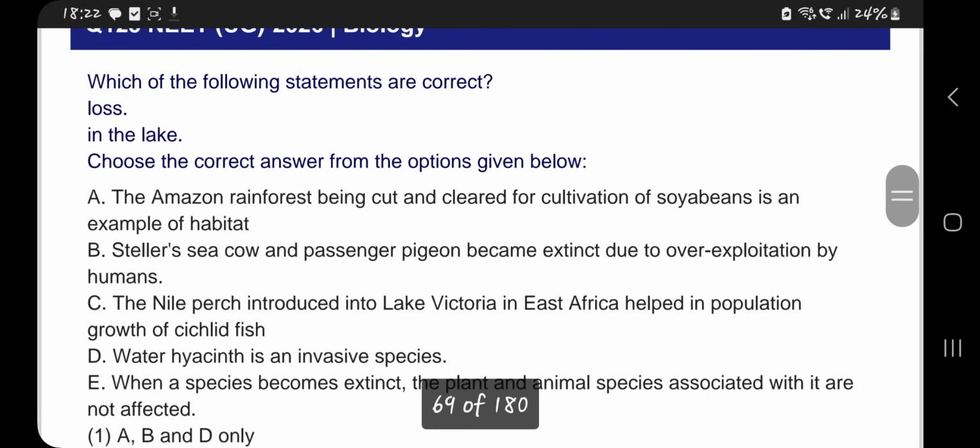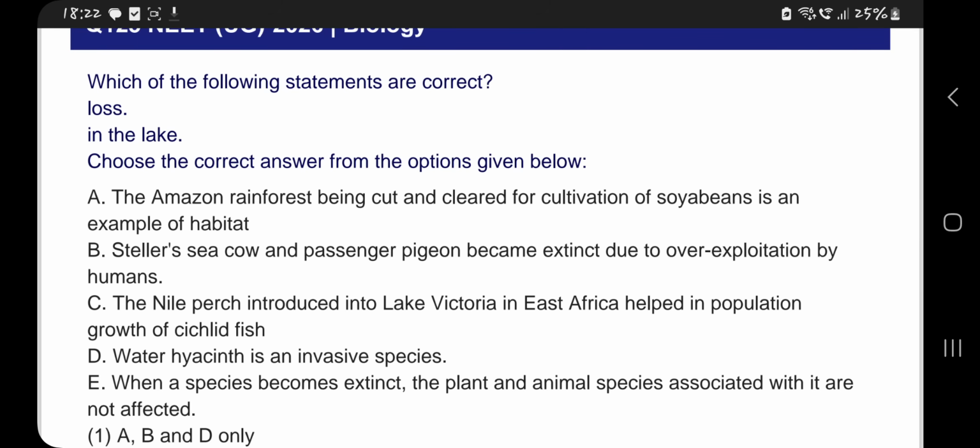Which of the following statements are correct? Choose the correct answer from the options given below. The Amazon rainforest being cut and cleared for cultivation of soybean is an example of habitat loss. Yes, that is correct. A is correct. Stella's sea cow and passenger pigeon became extinct due to overexploitation by humans.